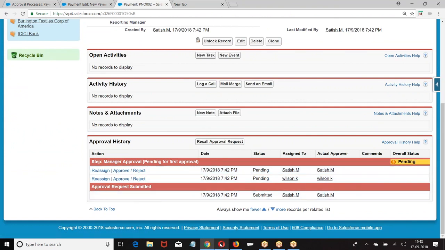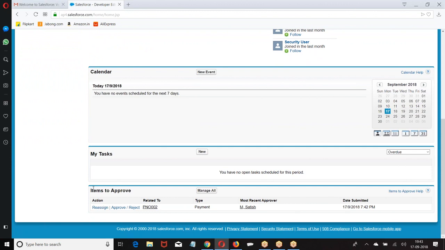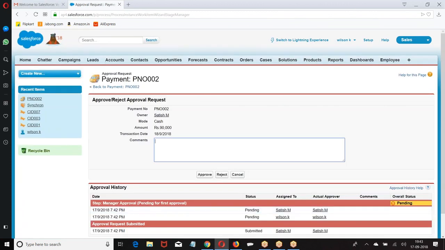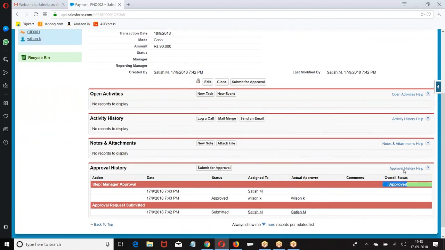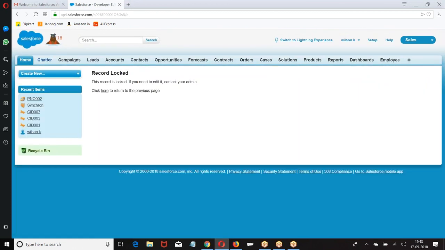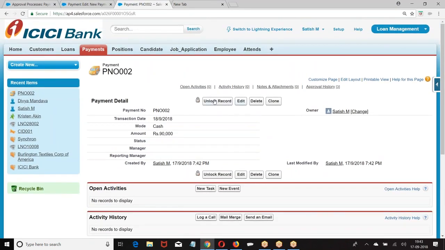Right, boss? Then go to Wilson's home page. Items to approve. Wilson is approving the record. When Wilson approved the record, what happened? Only one person approved it. But whoever has given the first response, it is final. There is a reason the record was approved here. Now who can unlock the record? I told, only the administrator can unlock. So